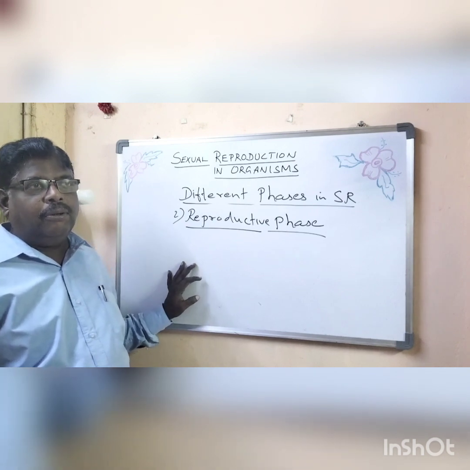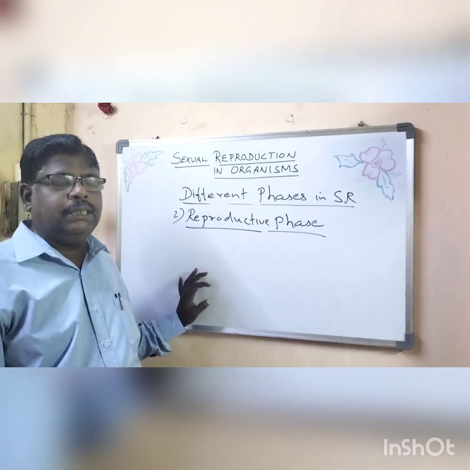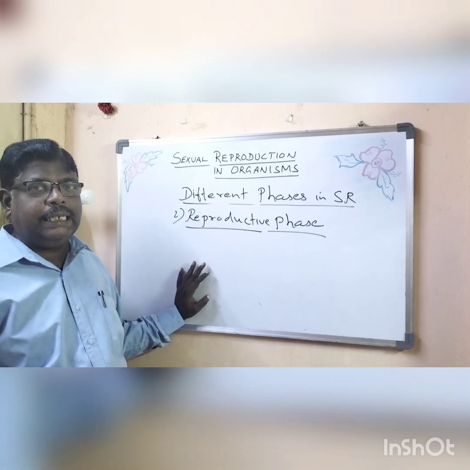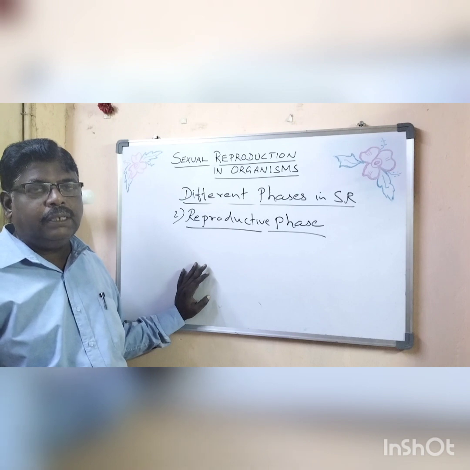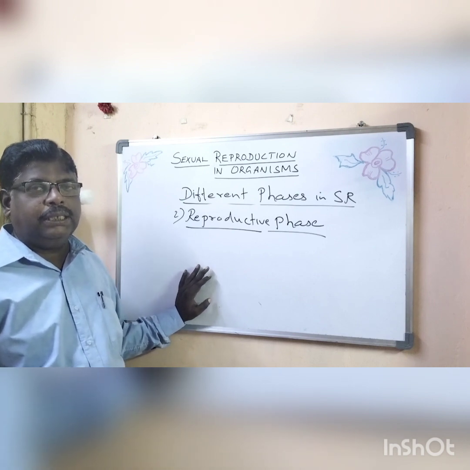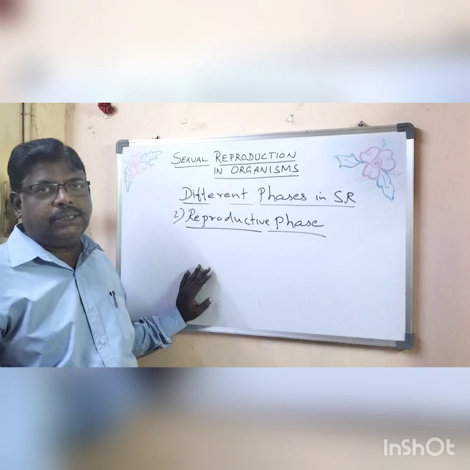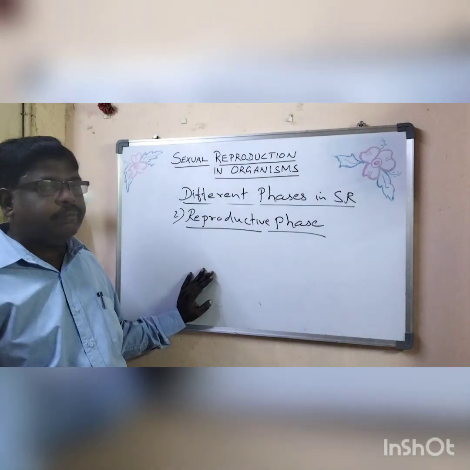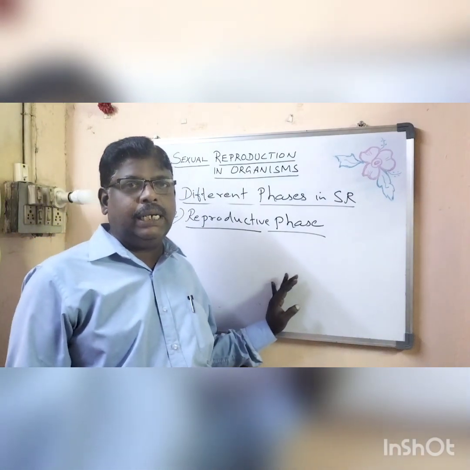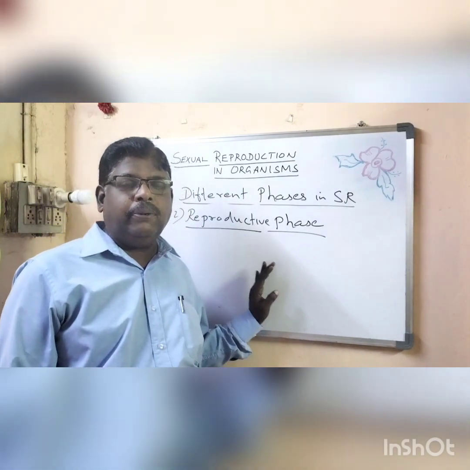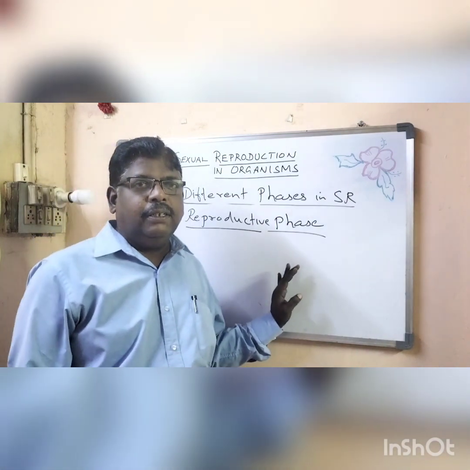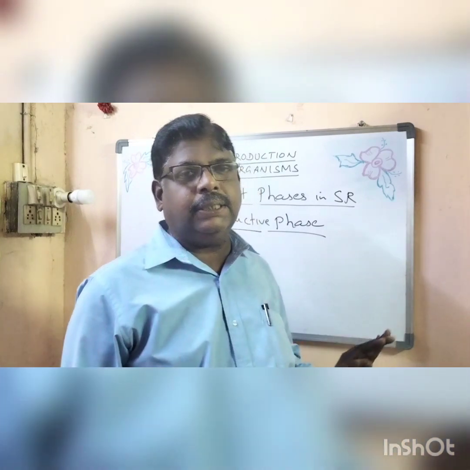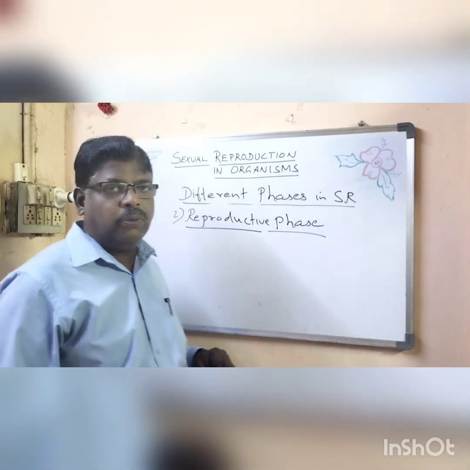One more thing: in case of sexually reproducing organisms, especially female placental animals, during the reproductive phase they show some cyclic changes in their ovaries, accessory ducts, and also in the production of hormones.